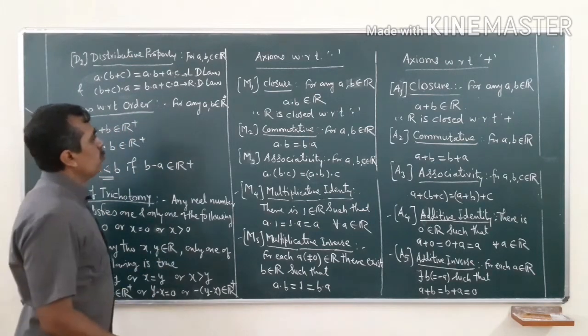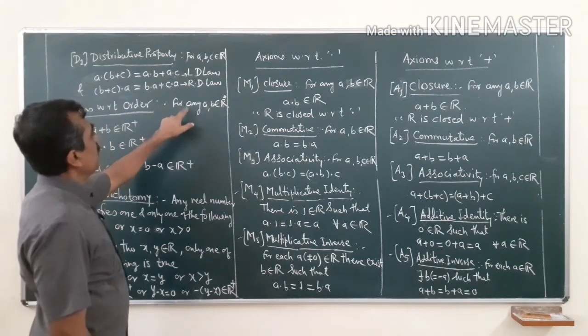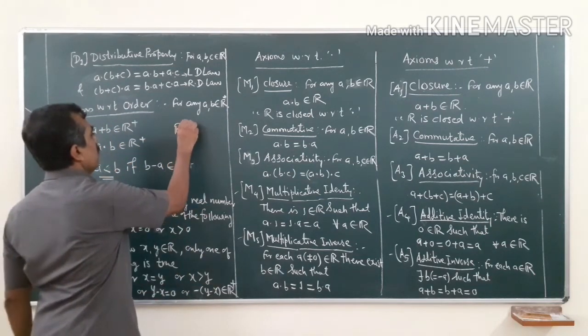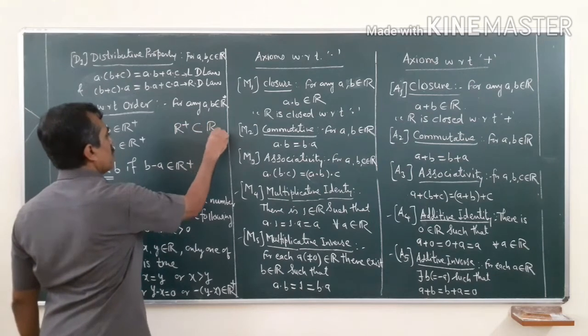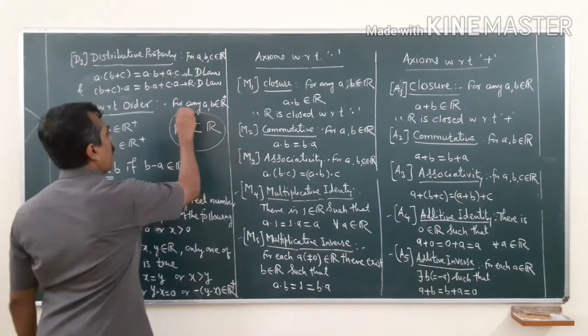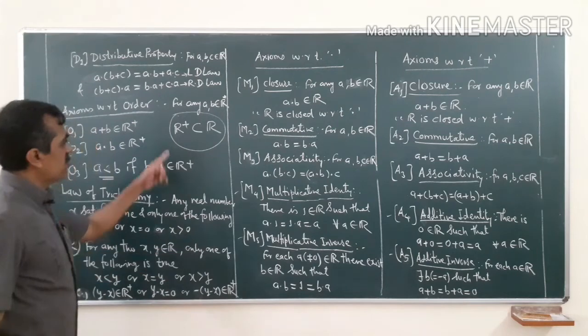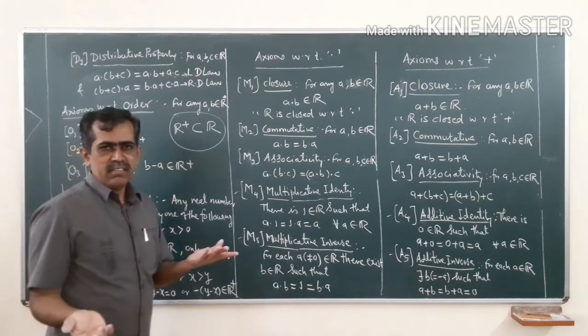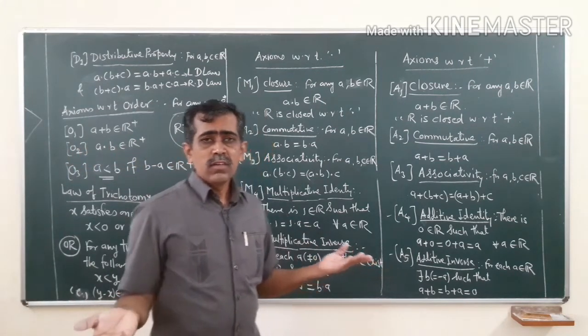Now I will consider here the set of positive real numbers, a subset of R. It is denoted by R plus. R minus is the set of all negative numbers, and 0.